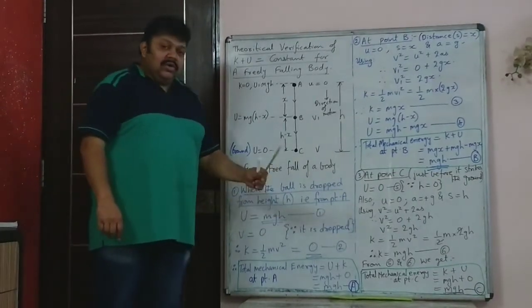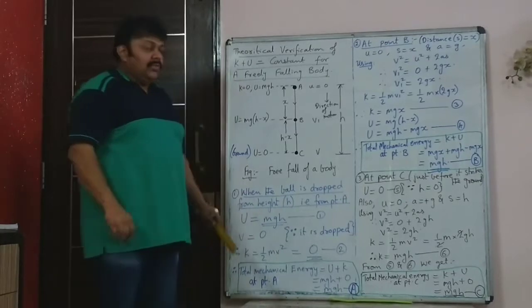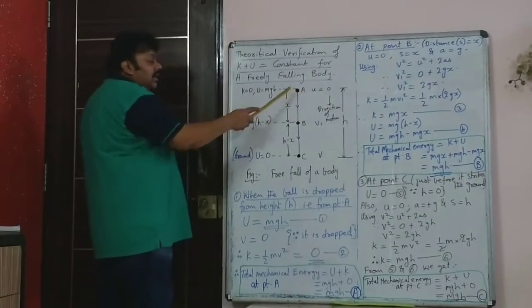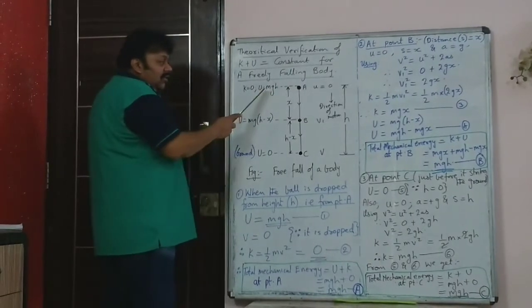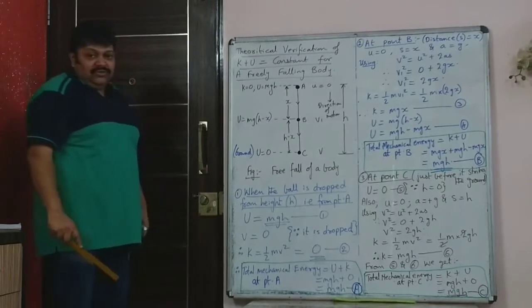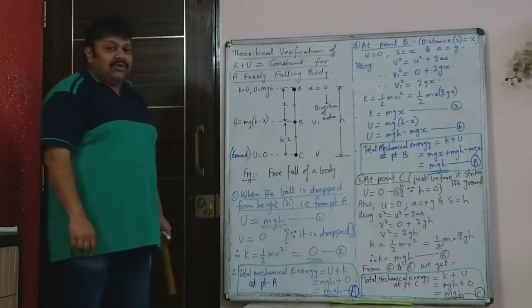So therefore the kinetic energy of the body would be 0. But all the mechanical energy at point A will be potential energy, which is given by mgh. Gravitational potential energy is equal to mgh.